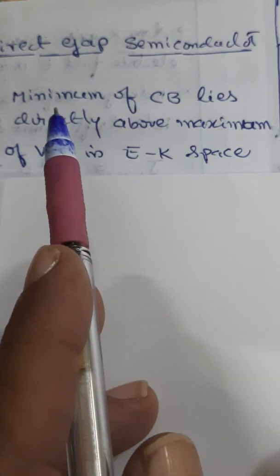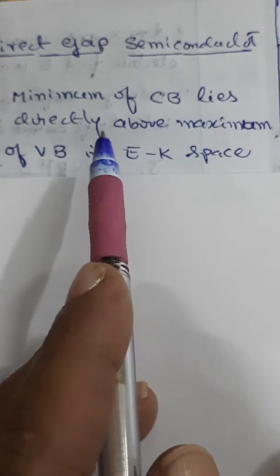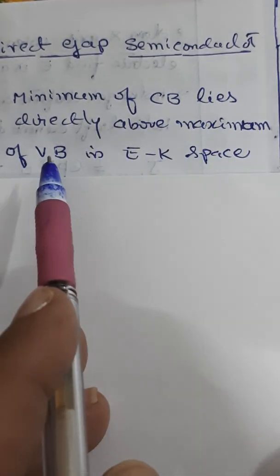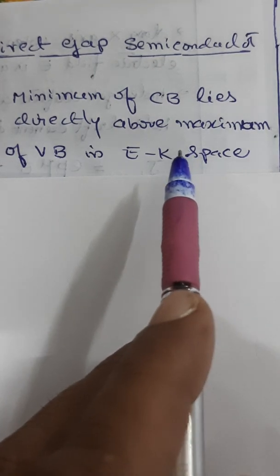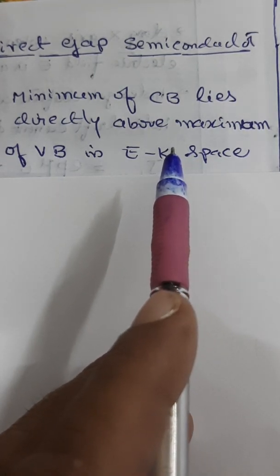So in EK space, you have an idea about what is meant by EK space now. That's the reason you might have realized why I explained EK space earlier. So the minimum of the conduction band lies directly above the maximum of the valence band. If that is the situation in the EK space, then that gap is what is known as a direct band gap.